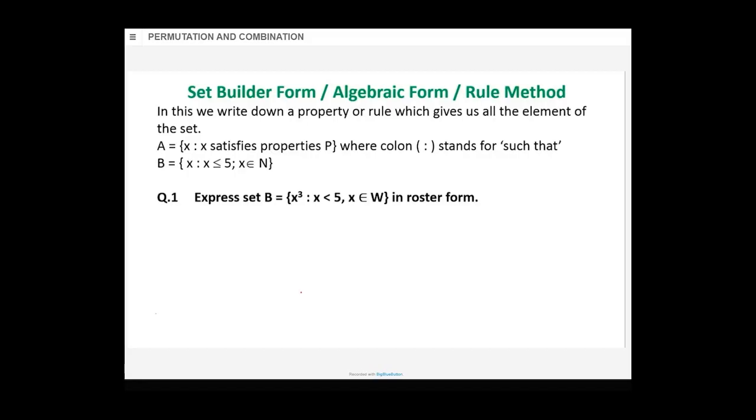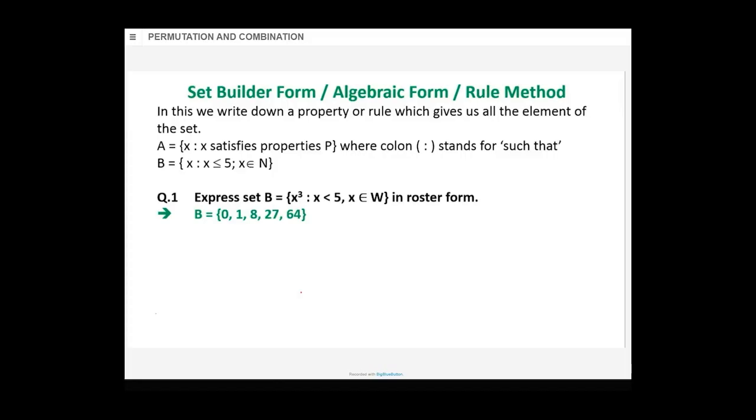So set B will be the values 0, 1, 8, 27 and 64. 5 नहीं आएगा. You have to put it in curly braces with commas because it is a set. So B is equal to {0, 1, 8, 27, 64}. Any doubt?